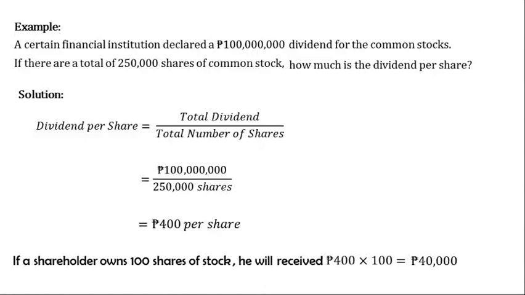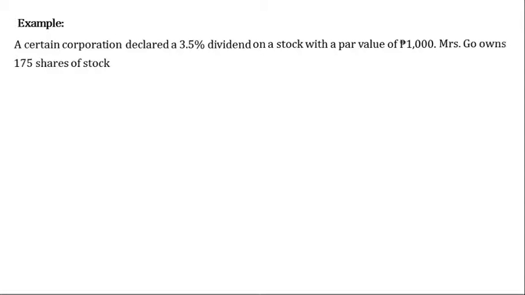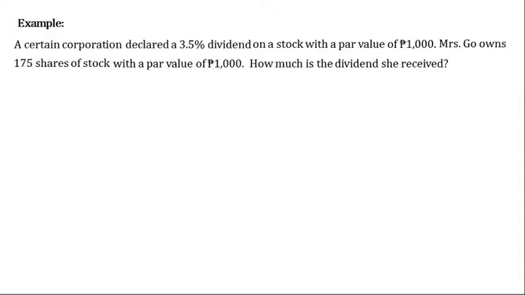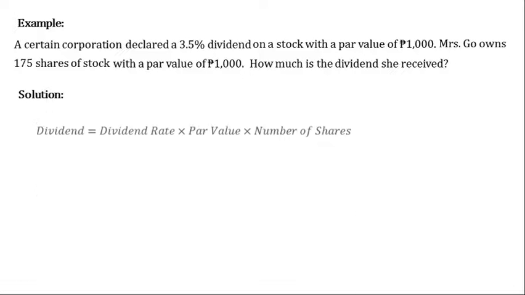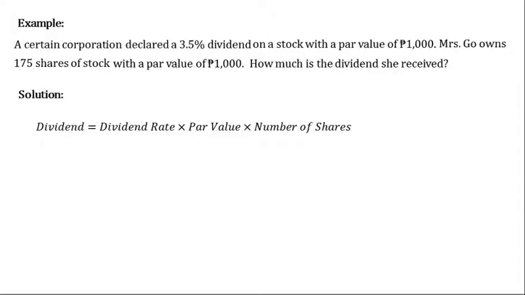40,000 pesos dividend. Another example: a certain corporation declared a 3.5% dividend on a stock with a par value of 1,000 pesos. Mrs. Go owns 175 shares of stock with a par value of 1,000 pesos. How much is the dividend she received? Solution: we multiply the dividend rate, par value, and the number of shares. So, 3.5% times 1,000 pesos times 175, Mrs. Go will receive 6,125 pesos dividend.